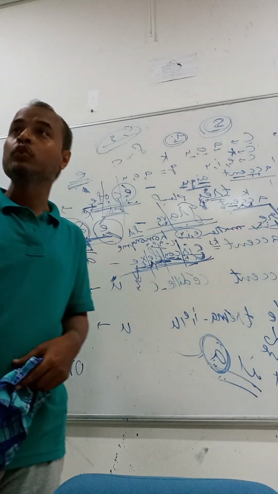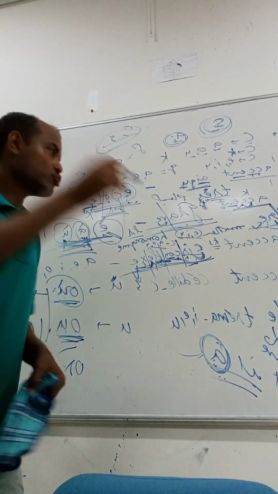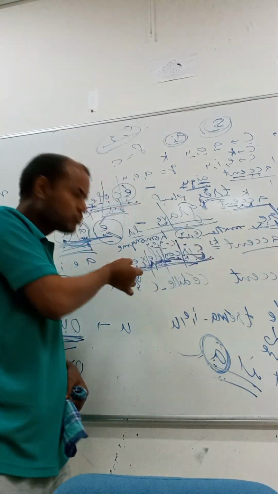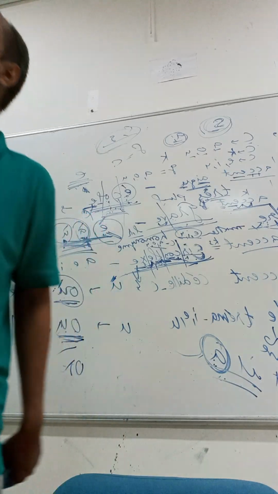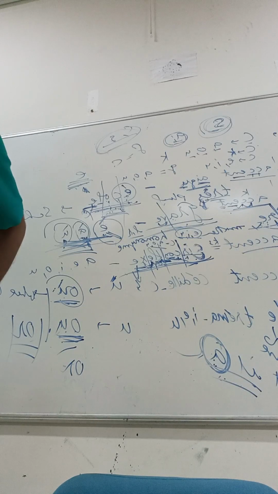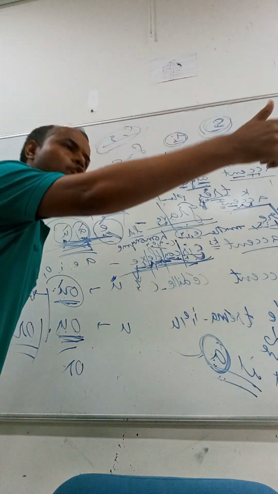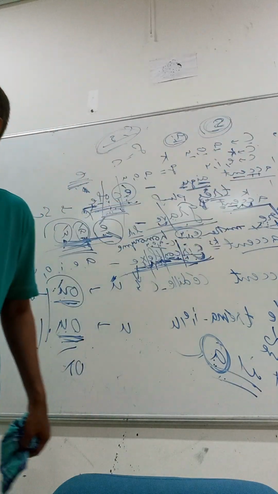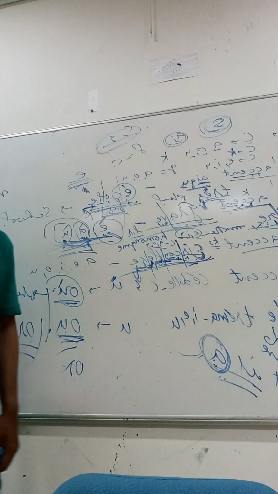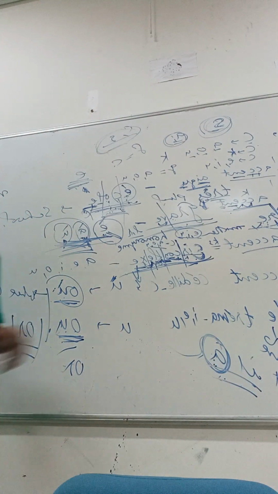If I don't explain like this, you will not be able to understand. Circumflex. So this accent we call circumflex accent in English, and accent circumflex in French.